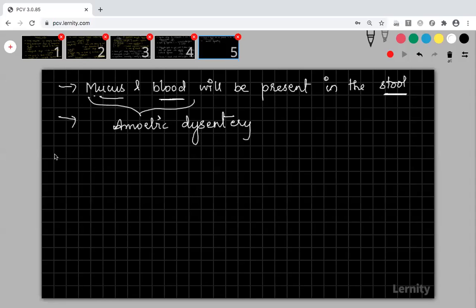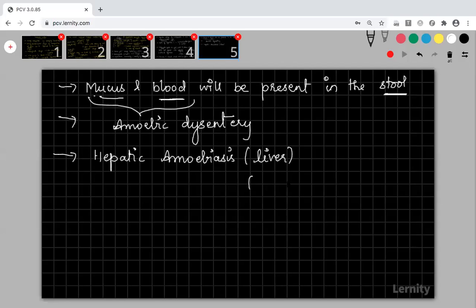Under amoebiasis, we have different types of amoebiasis. Entamoeba histolytica causes amoebiasis based on the target organ. You need not know these concepts in depth. I'll just list down the different types. There is hepatic amoebiasis. Sometimes Entamoeba histolytica may cause infection in the liver. If it causes infection in the liver, then it is called hepatic amoebiasis.